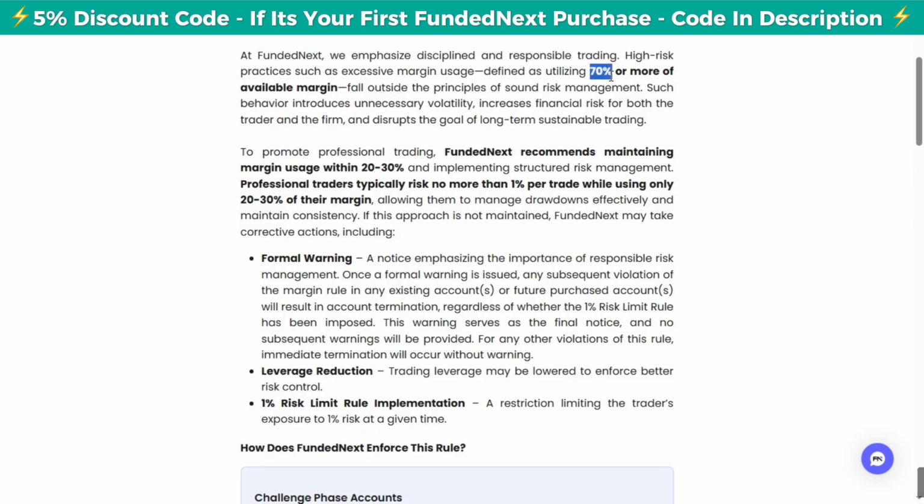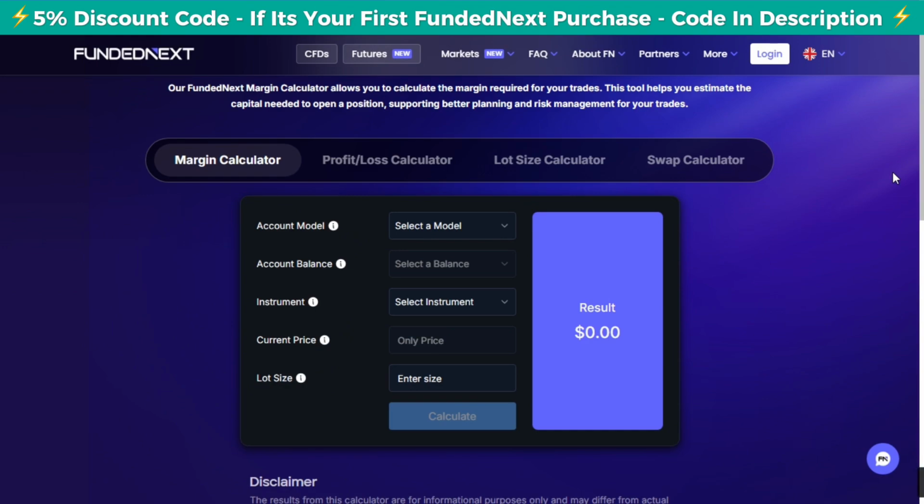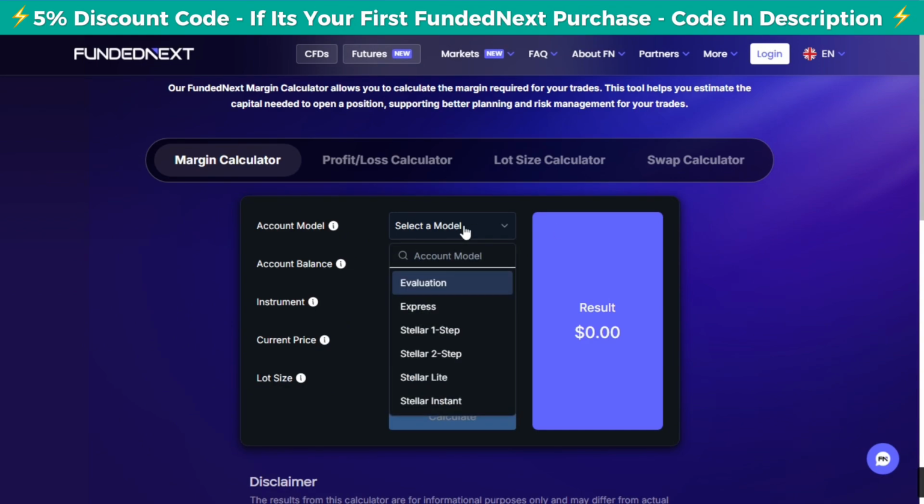Now you are asking, how can I know that my trade is going to utilize maybe 70% or 20%? Well, let me show you. At FundedNext, they have a tool like this one here, a margin calculator, as you can see. From here, you just need to select your account model. So I'm going to take an example of a Stellar two-step, which is the most popular.